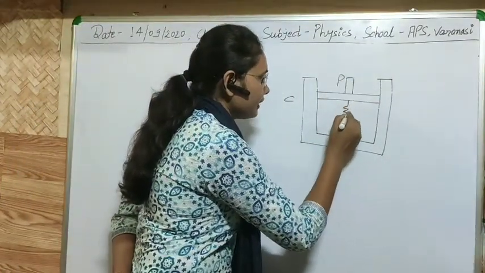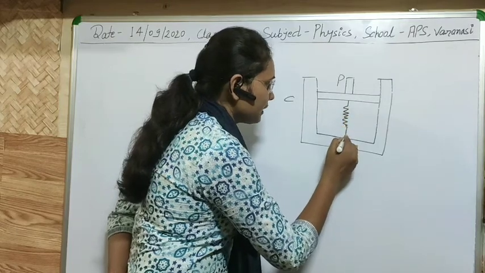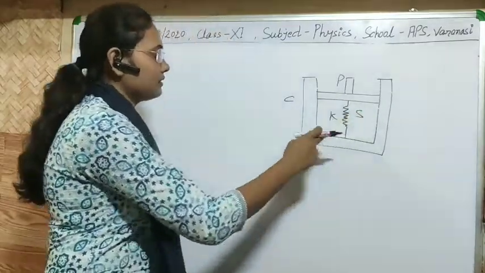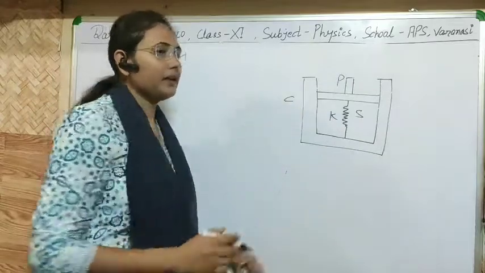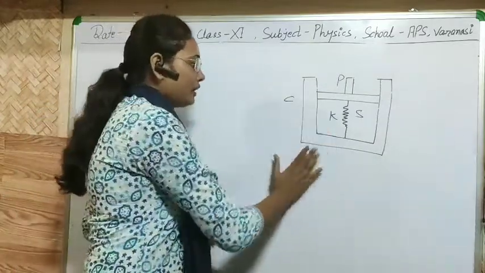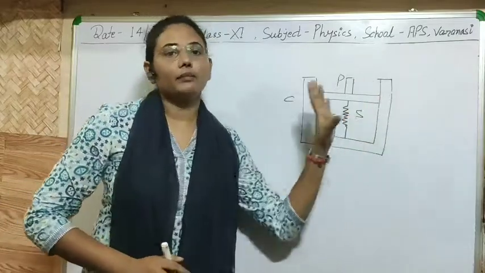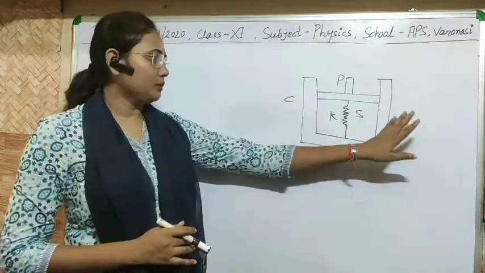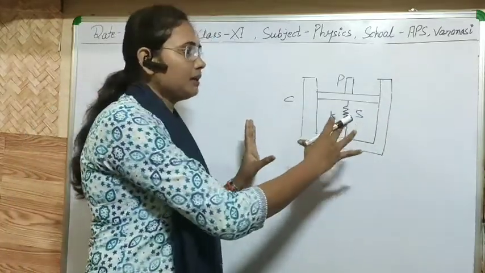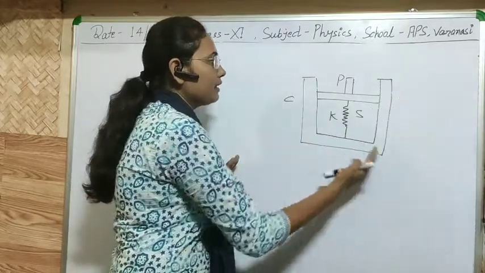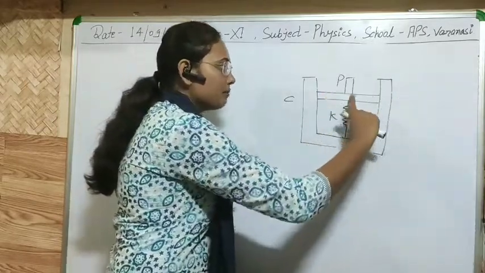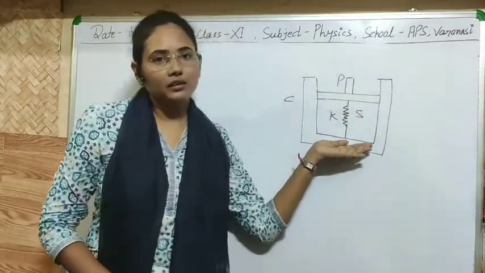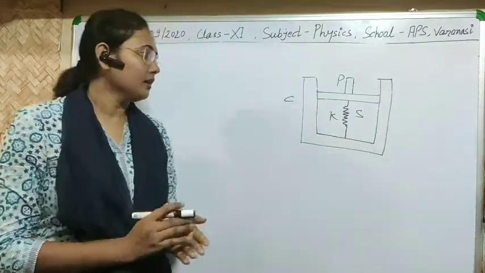And let us consider we have a spring of known force constant K. We attached it as shown, and this is the simple experiment. Now at this time I have not placed it in any liquid. Now this is only the experimental procedure. I have taken a cylinder, attached a piston to it, and attached a spring. One part of the spring we attached to the piston, and the second part attached to the wall of the cylinder.